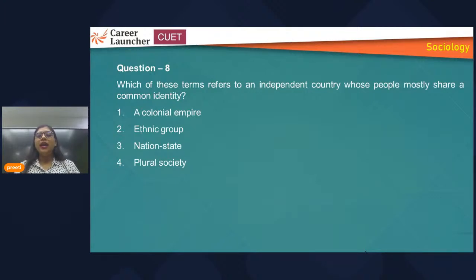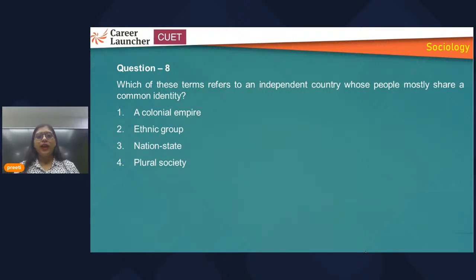Colonial empire, ethnic group, nation states, plural society. So colonial empire, it is talking about an empire. So empire, that is not an identity. Colonialism is not an identity. Ethnic group, it is talking about some community, ethnicity of the group. So it is also not a common identity. Then plural society, it means where people of different culture, different tradition, different language, they are living.